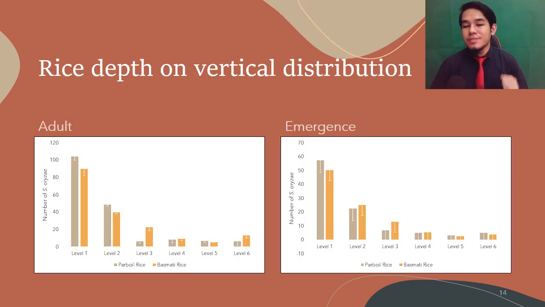Results show the rice depth on vertical distribution for adult and emergence. For the adult, we can see that most of the SRZ stay at level 1 compared to level 6. Level 1 is the top layer of the container and level 6 is the bottom layer of the container. The same goes for the emergence, which tends to stay at level 1 compared to level 6. This shows that the deeper the rice depth, the number of adults and new emergence decreases. This happens because at the bottom layer of the rice depth, the oxygen is limited compared to the top layer, which has a higher level of oxygen.